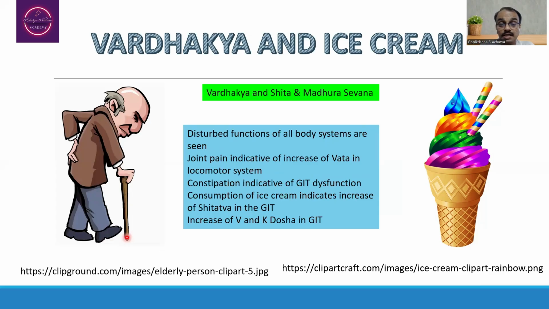Third thing regarding the Vardhakya and ice cream. Whenever a person is having the Vardhakyata, that will be responsible for the disturbed functions of all the body systems. For example, joint pain may be observed, which may indicate the increase of Vata in the locomotor system or musculoskeletal system. The presence of constipation may indicate the DIT dysfunction.